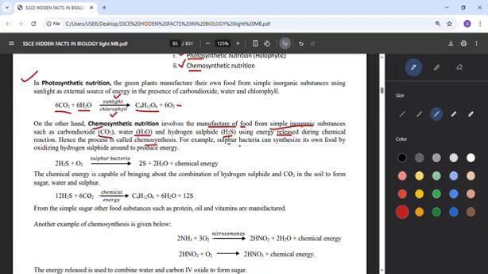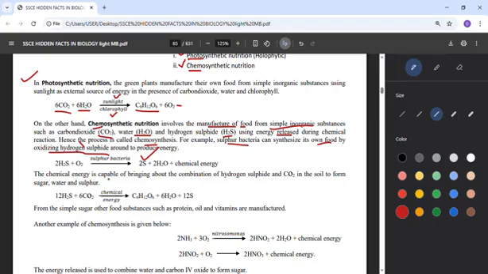So there are different bacteria. We call this one sulfur bacteria. They can manufacture their own food by oxidizing hydrogen sulfide. That means they will remove the hydrogen and they will get their sulfur, and that's why we call them sulfur bacteria.